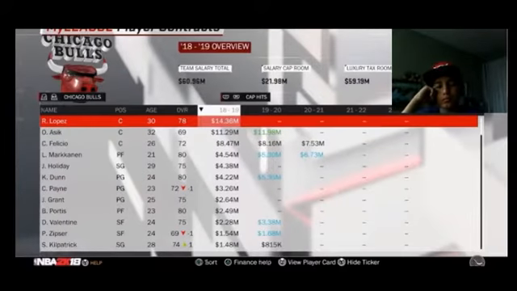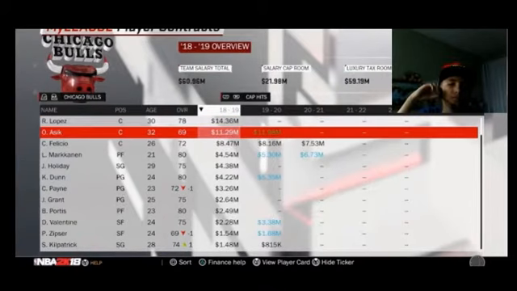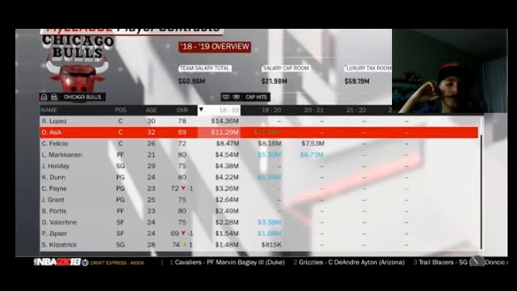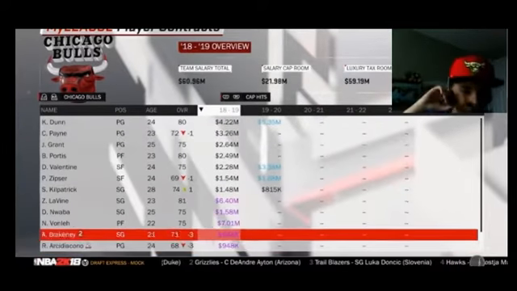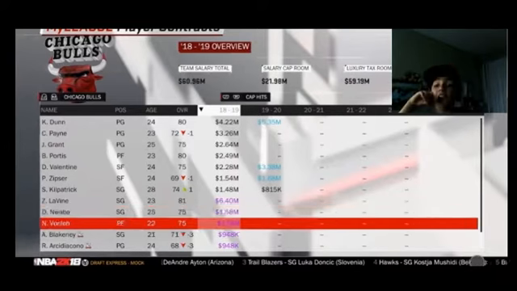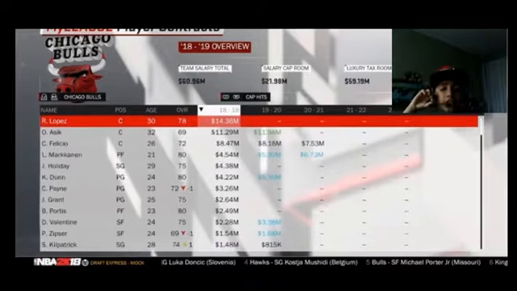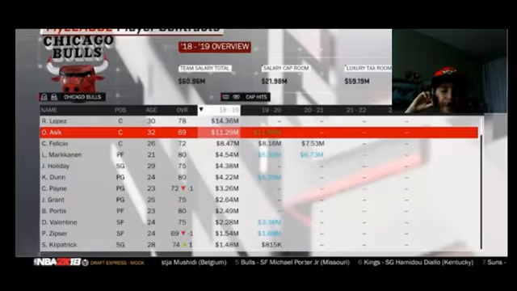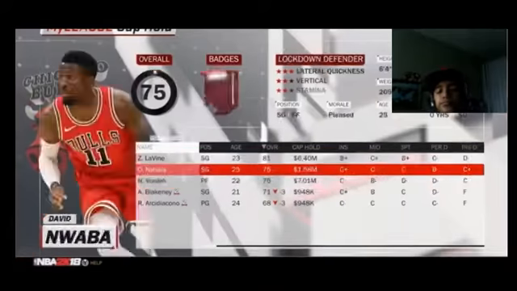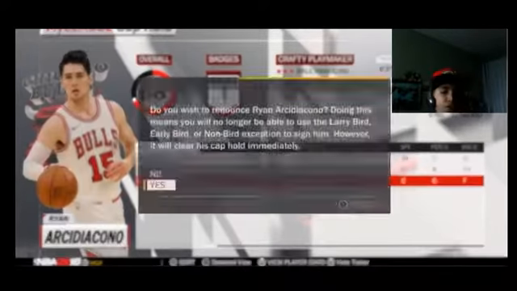So now when we look at this team, what does this team really need to get done this offseason? They're going to have quite a bit of cap space. Of course, they have Robin Lopez. They have Amir Astiq's contract now, which isn't going to help them very much. You definitely still kind of want to tank a little bit, and then you want to bring back Zach LaVine. I think you definitely want to sign Zach LaVine back, and other than that, guys, they kind of have some nice cap space to work with. Of course, they could probably trade Felicio, maybe, and they could trade Robin Lopez. It just depends. Cap holds, not too bad. Maybe Noah Vonleh's contract can get out of here.